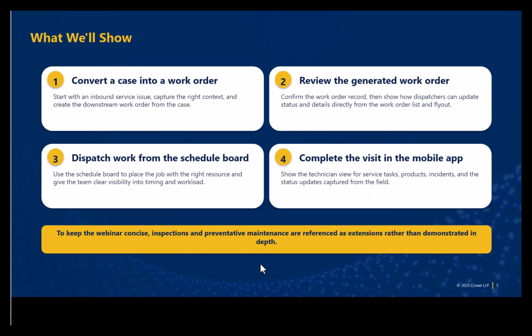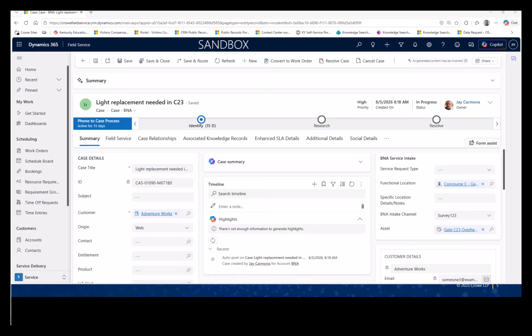To keep this webinar concise, I'm going to focus on four parts of the process. First, I will start from a customer case and convert it into a work order. Second, I'll show the work order that is created and how service teams can manage work orders directly from the main work order view. Third, I will show the schedule board, where dispatchers can assign and visualize work. And finally, I'll switch to the mobile app to show what technicians see in the field. Let's jump into the system and walk through that life cycle.